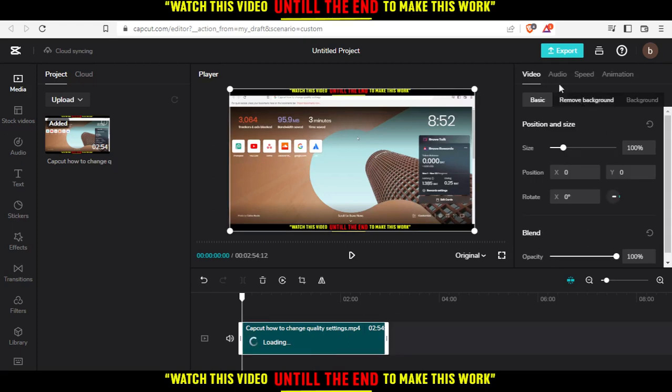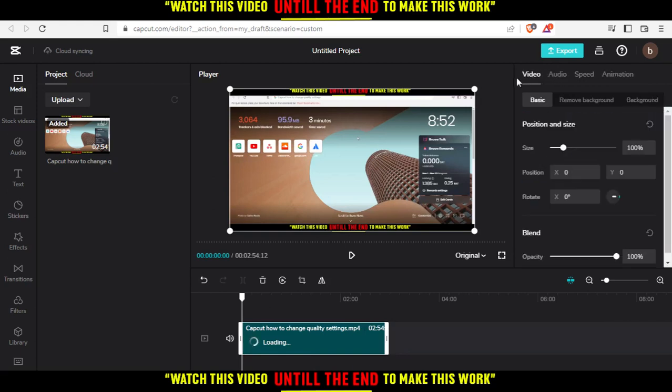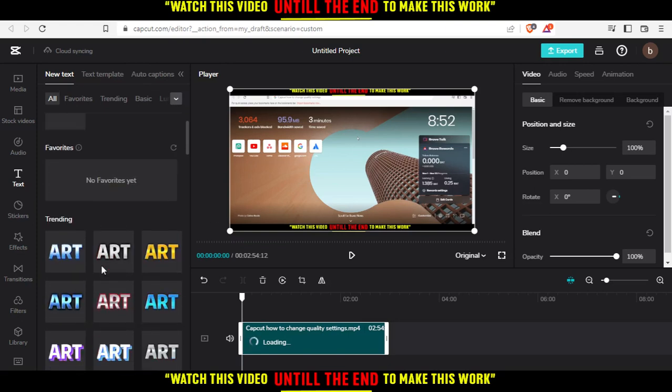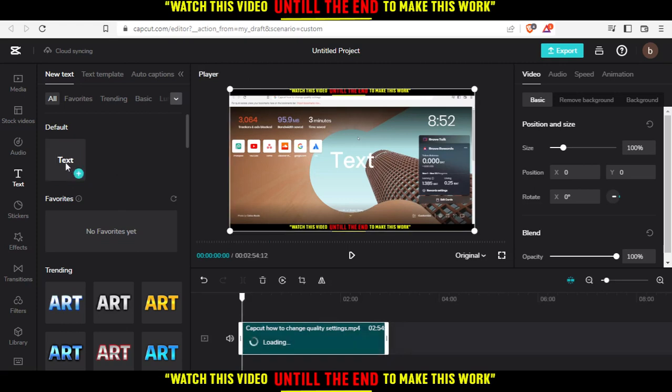Of course you can edit the video, the audio, the speed, or even the animation. If you want to add or edit text on your video, simply click on the text option right here. When you click, as you can see, we have several text templates, so you can just choose the default text if you want.